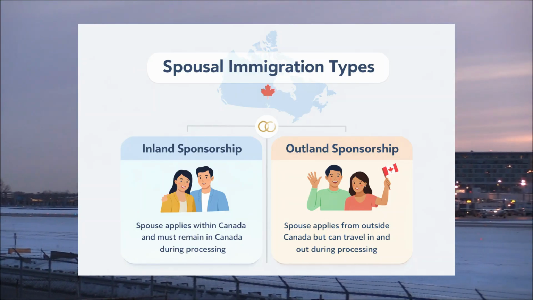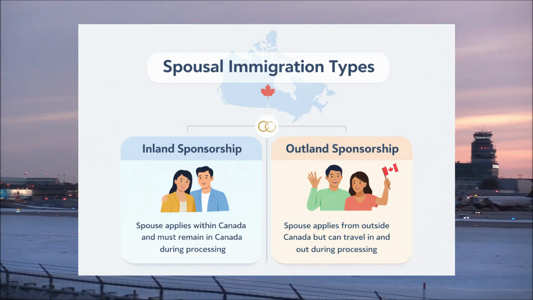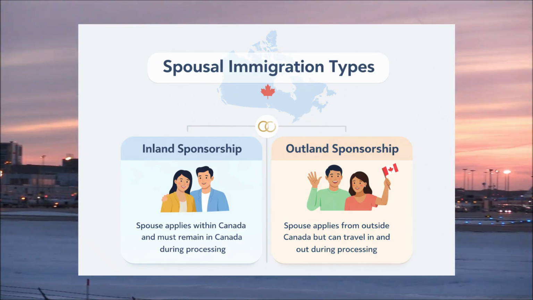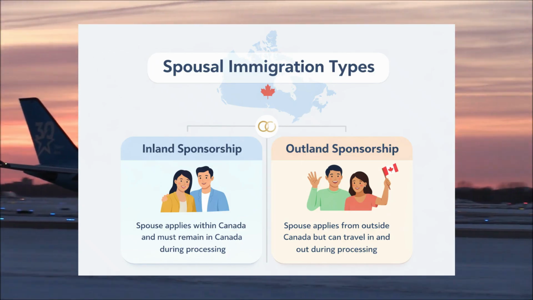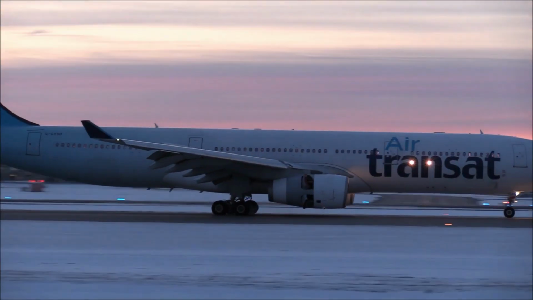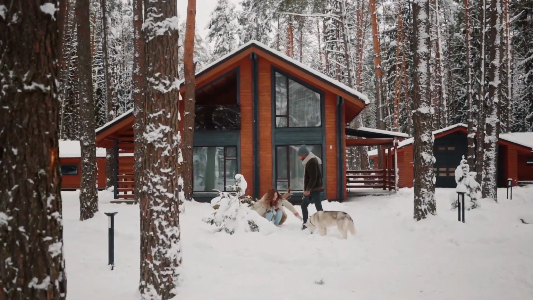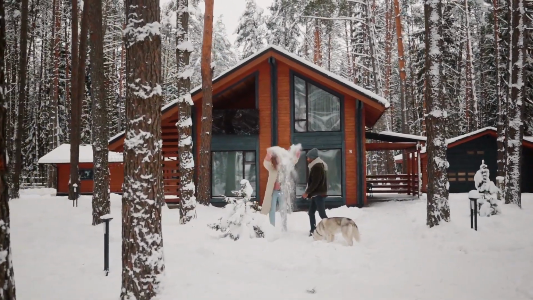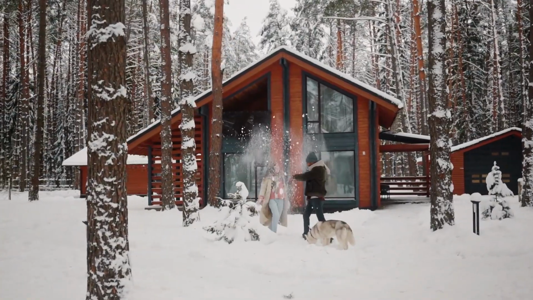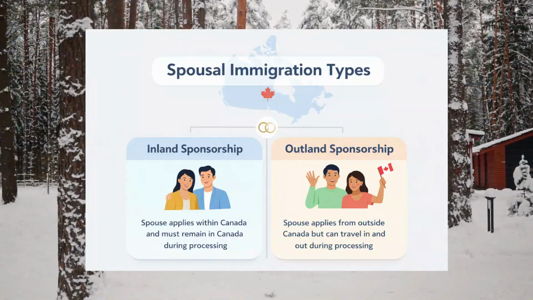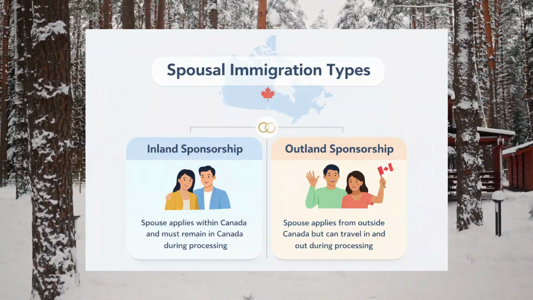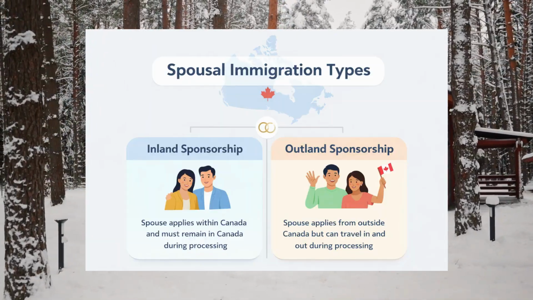Spousal sponsorship applications are mainly two types, inland and outland. Inland and outland depend on where your spouse is living. If your spouse is outside Canada, you apply through outland under the family class. If your spouse is already in Canada with valid status, you apply through inland under the spouse or common law partner in Canada class. In short, outside Canada means outland and inside Canada means inland.